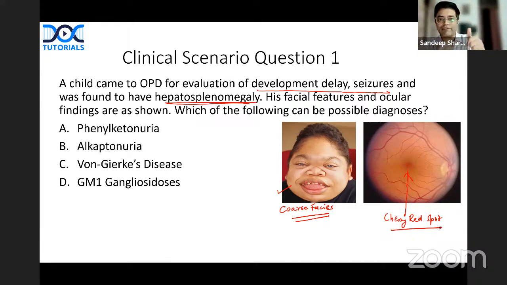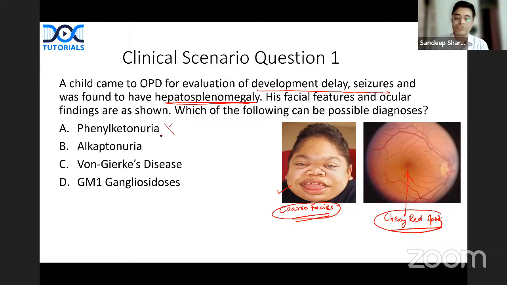So what is this child having? There is CNS involvement, there is hepatosplenomegaly, there is coarse facies, and there is cherry red spot. So which is the diagnosis which is going to fulfill all 4 of these? The common mistake people will make is they will say it is von Gierke's disease or type 1 glycogen storage disorder. No, let us go stepwise.